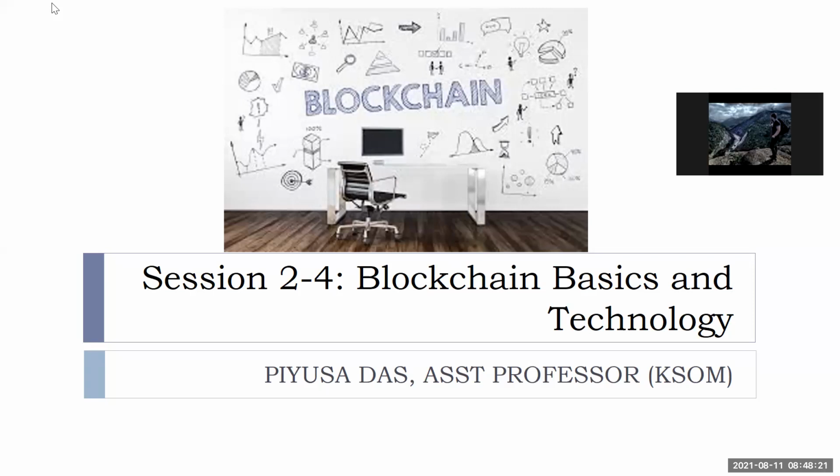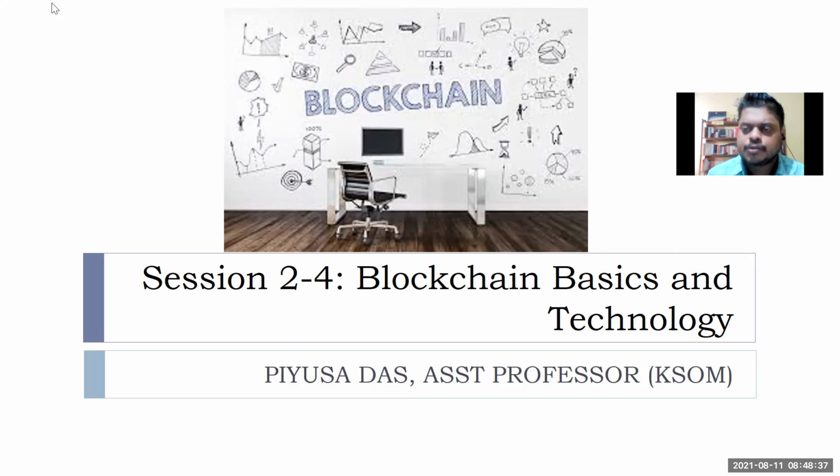Yes, sir. So let us understand the first concept. Whenever we talk about blockchain, or a block, it is always about transactions. There is a list of transactions and it is getting into a block, right? Now the question, I think Samrat or somebody was asking, is how to secure the transaction. If I'm saying I'm sending you 100 rupees, think about it this way. You don't know how much money I have in my account. It may be 1,000 rupees, it may be 50,000 rupees. I also do not know how much money you have in your account. Let's say I want to send each one of you 10 rupees.